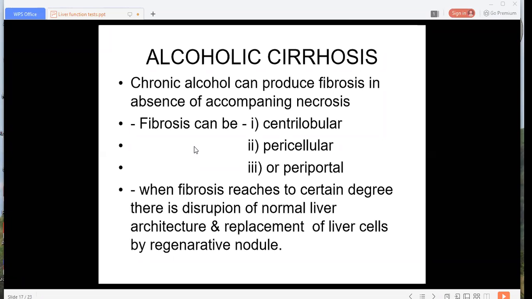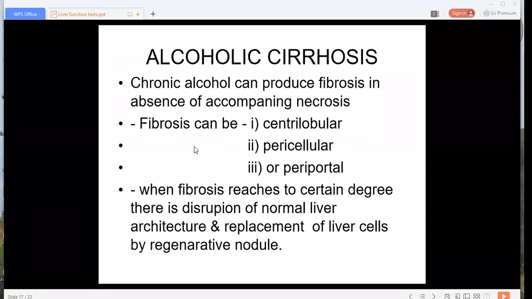This fibrosis can be centrilobular, perilobular, pericellular, or periportal. When this fibrosis reaches a certain degree, there is disruption of normal liver architecture.